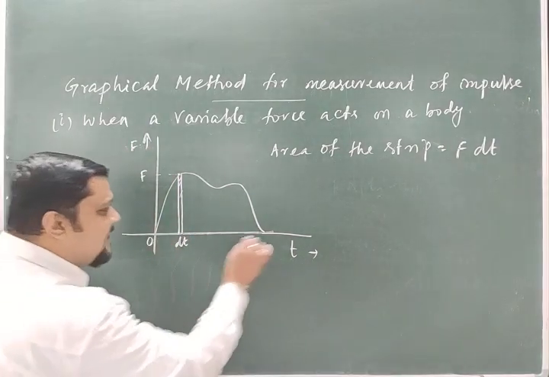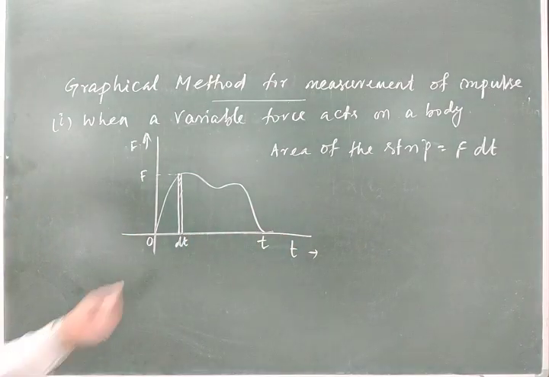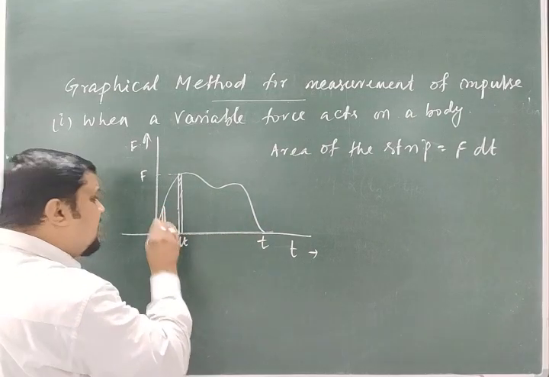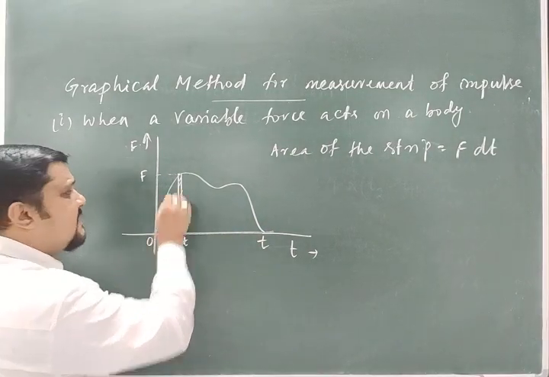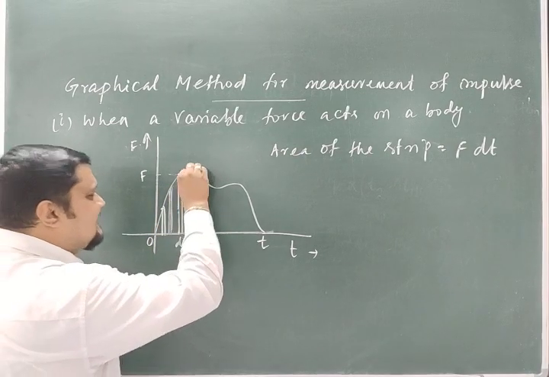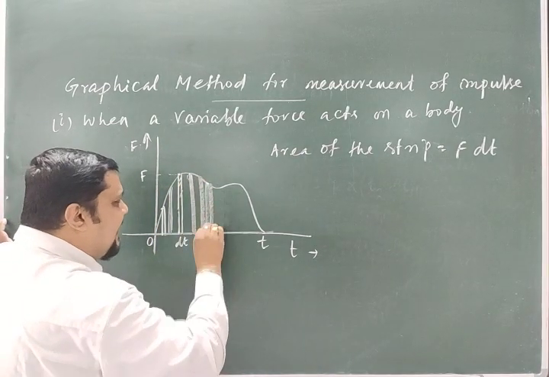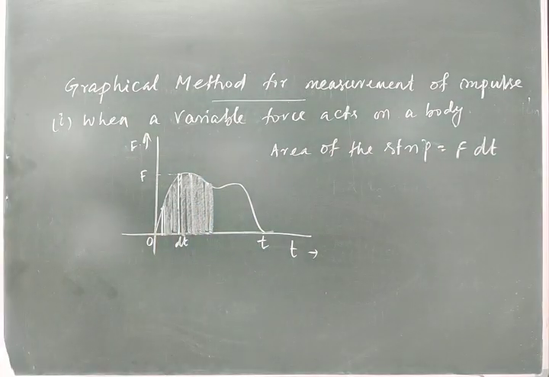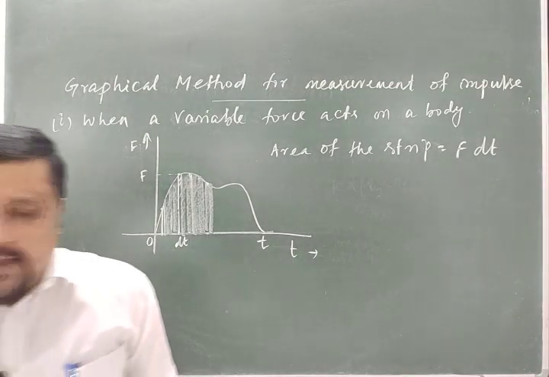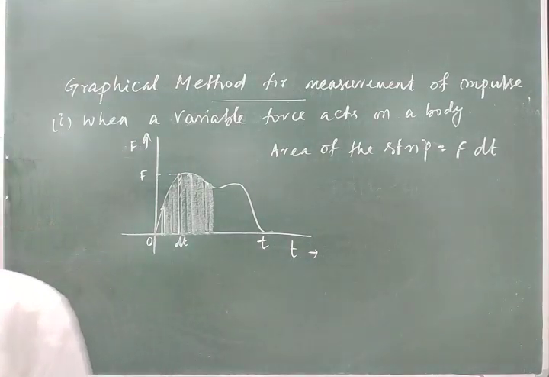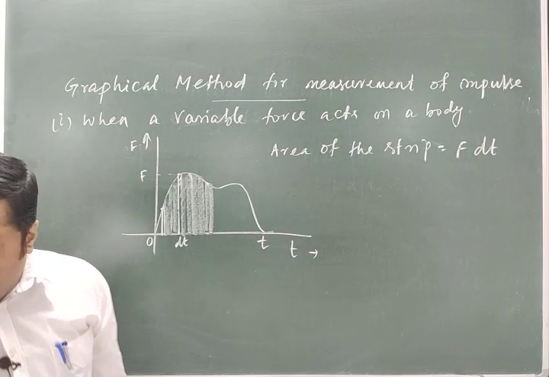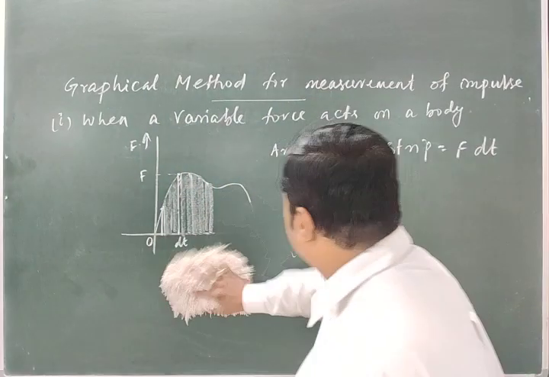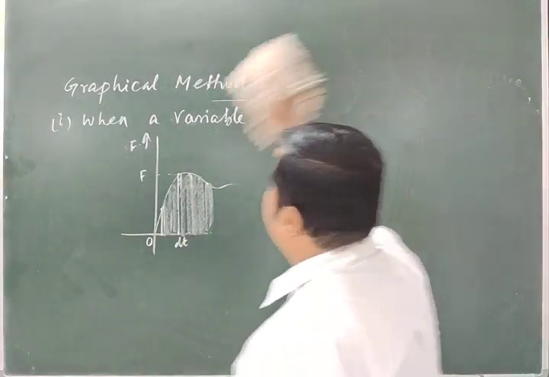Suppose I calculate for the time interval from 0 to t. Then I will make strips like this throughout this portion, choosing them where the force is almost constant, and add all the areas below this F-t graph. Then I will get the impulse. So I can say the area under the force-time graph gives the magnitude of the impulse of the given force in the given time. Okay, so this is about the graphical method for the measurement of impulse.